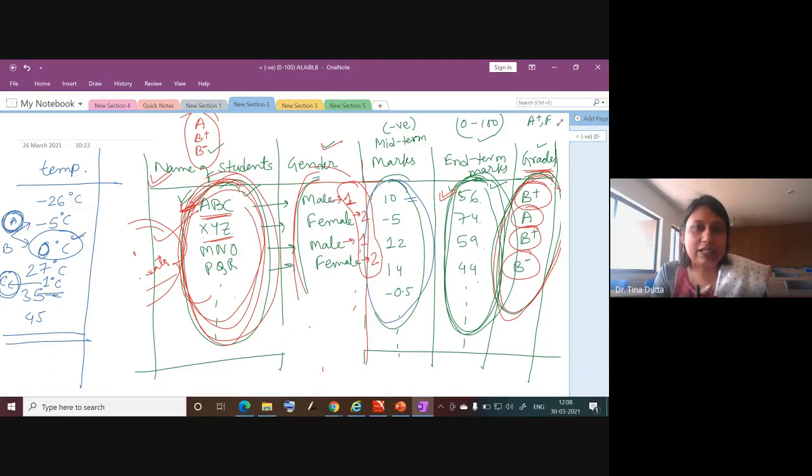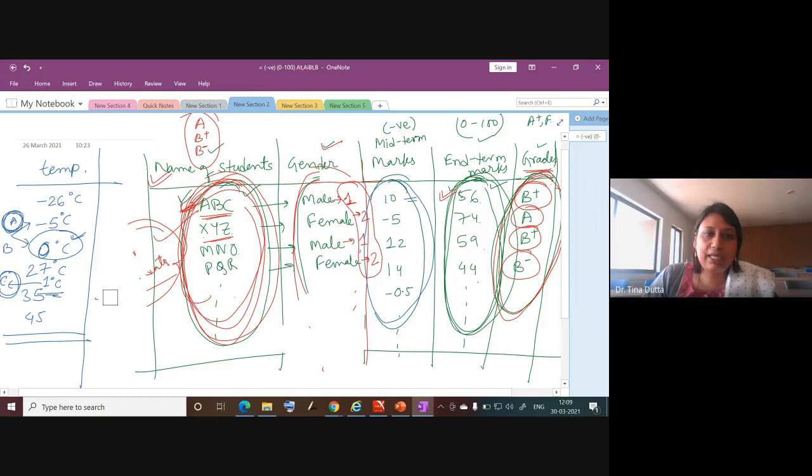The interval is equal, like 1 degree Celsius, 2 degrees Celsius. I know that there is a definite interval of 1 degree. But the problem here is we don't have a definite 0. 0 is not defined. 0 is not the lowest point, and that is why we cannot do multiplication or division. So that means we cannot calculate ratio. We cannot calculate a ratio like minus 5 divided by 1. And we cannot say that this is 5 times more or 5 times less. That is how we cannot interpret these values.